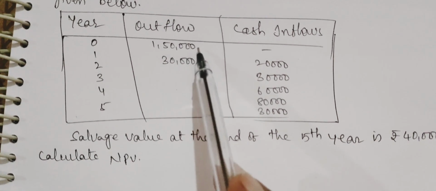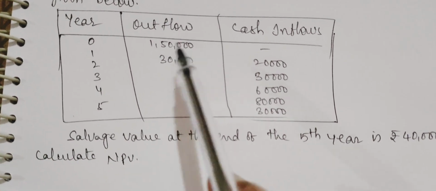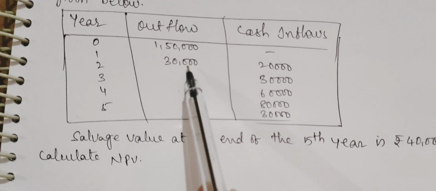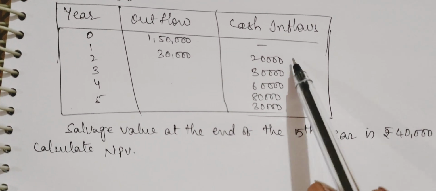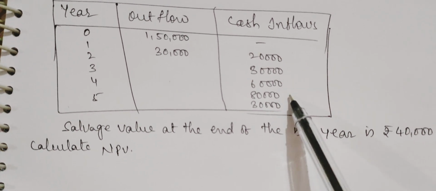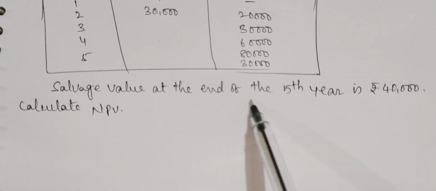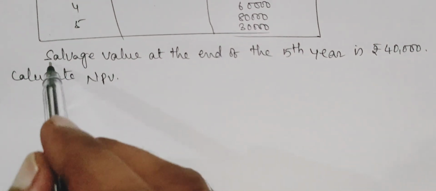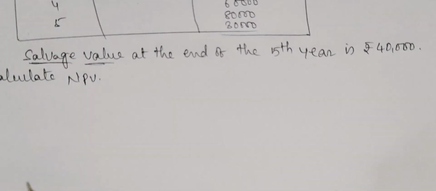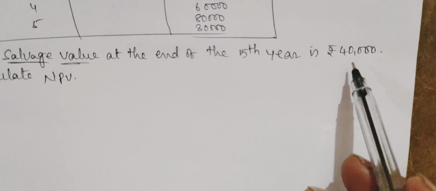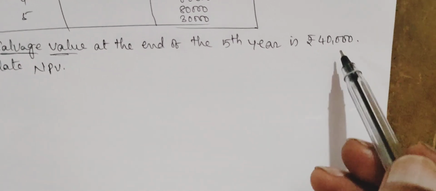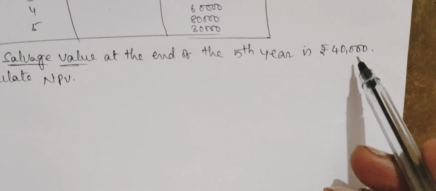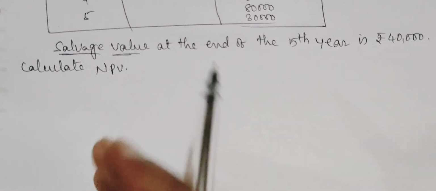In the initial year we have invested 1,50,000, and again after completion of 1 year we invested 30,000 again, and these are the cash inflows for the 5 years. Salvage value at the end of the 5th year is rupees 40,000. Salvage value means scrap value, so at the end of the 5th year we have another 40,000 worth of assets from that project. Then he is saying calculate NPV.